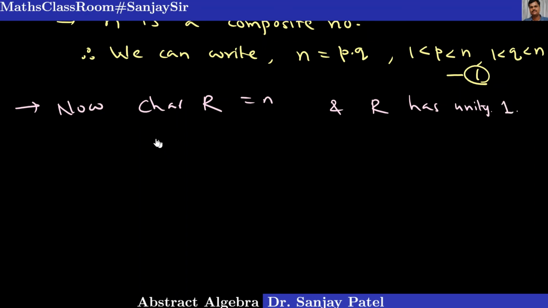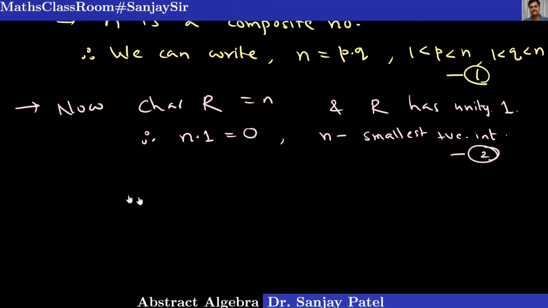Okay, so therefore I can write that n into 1 equal to 0, and n is the smallest positive integer for which n into 1 equal to 0. So this is also another important step.